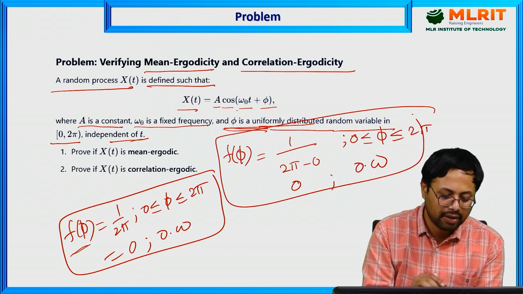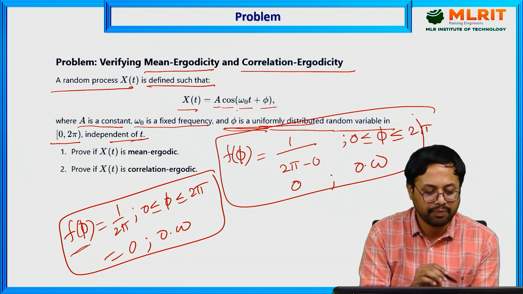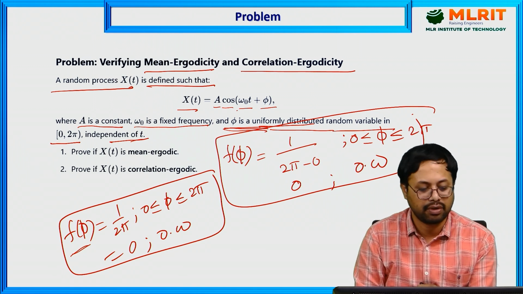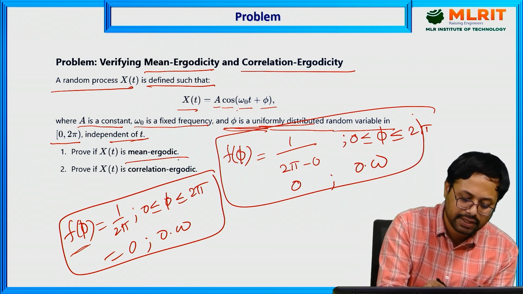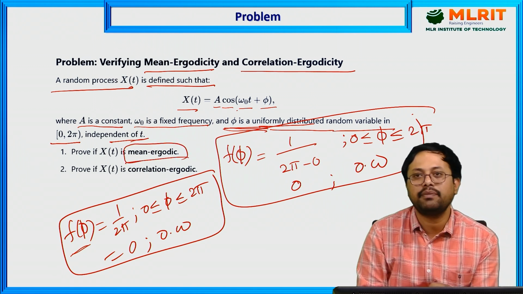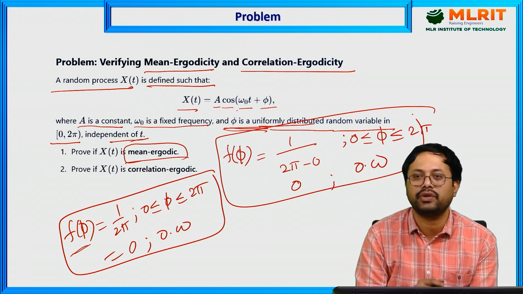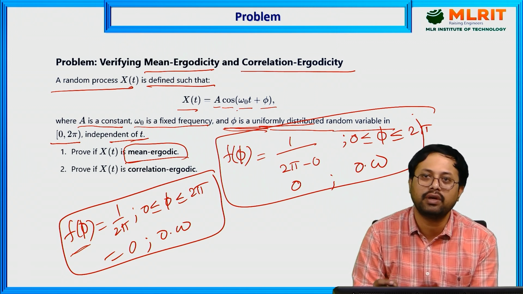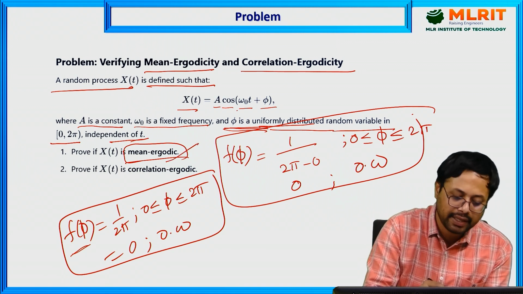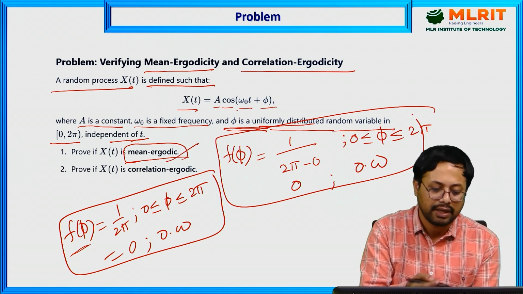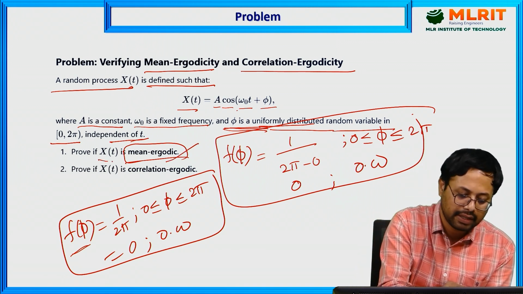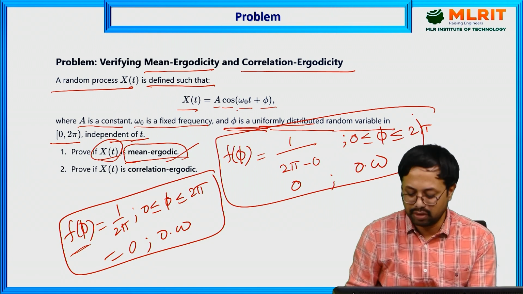Now after solving this, we have to identify the mean ergodic and correlation ergodic. First we will solve the mean ergodic. Just now we discussed the mean ergodic: the ensemble average equals the time average. We have to solve both and check whether both are equal or not. If both are equal, then we can conclude that it is mean ergodic. If both are not equal, the given random process is not mean ergodic.